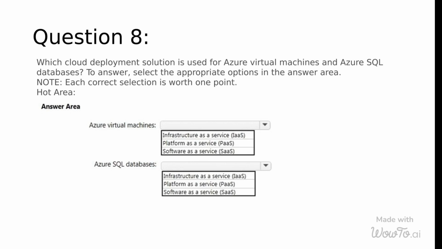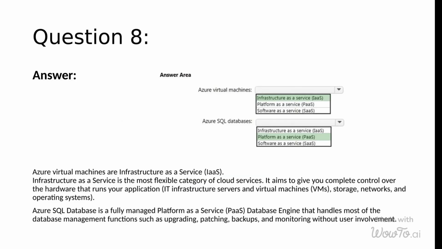Which cloud deployment solution is used for Azure Virtual Machines and Azure SQL databases? To answer, select the appropriate options in the answer area. The answer is Azure Virtual Machines are infrastructure as a service (IaaS). Infrastructure as a service is the most flexible category of cloud services. It aims to give you complete control over the hardware that runs your application, IT infrastructure, servers and virtual machines, VMs, storage, networks, and operating systems.